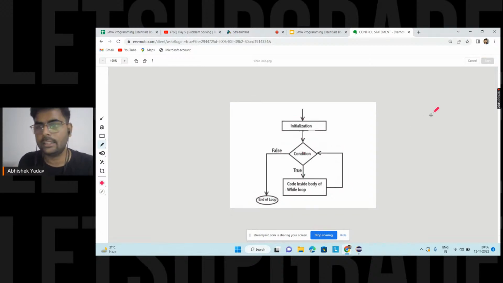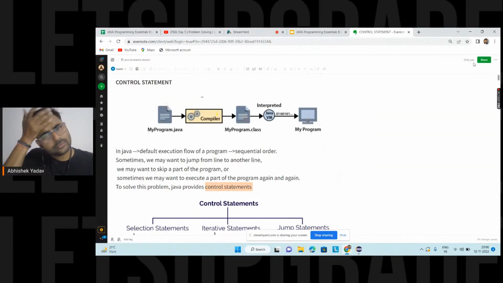Let's try to discuss this while loop. I'm saying that you have to use for loop when you know the number of iterations. For example, I have to climb 20 stairs, and I know the ground level, that is 0, and I know the end point, that is 20, right? So here we know the starting point, we know the end point, we know the range.